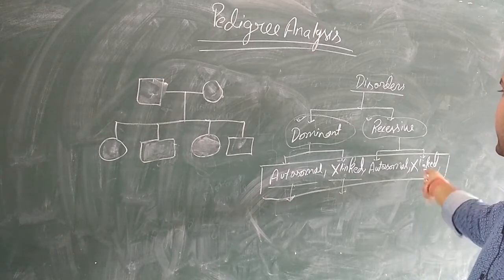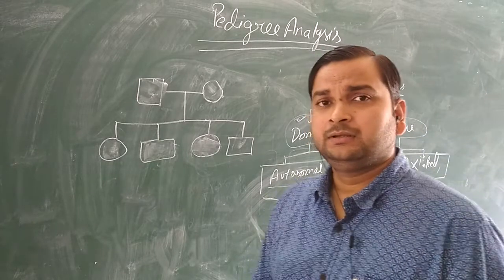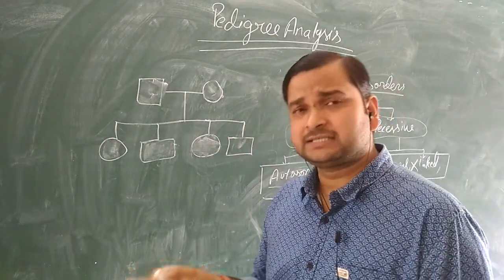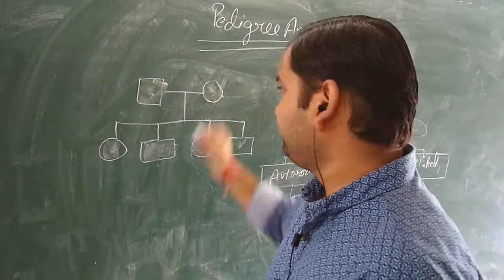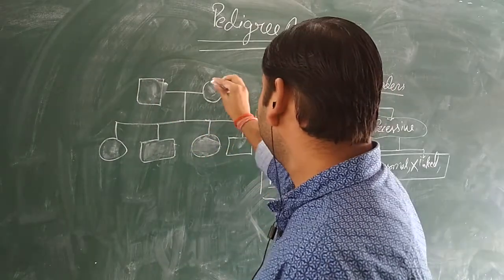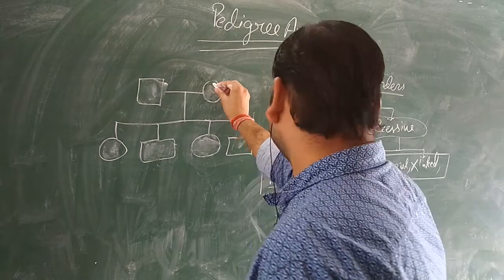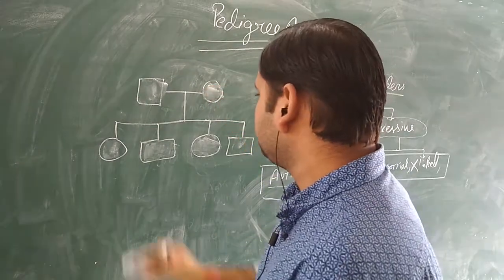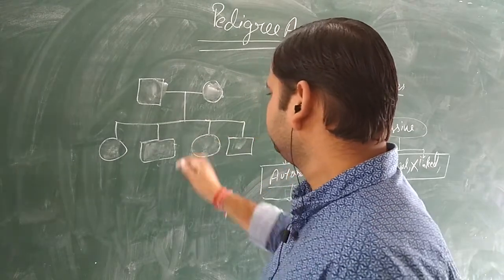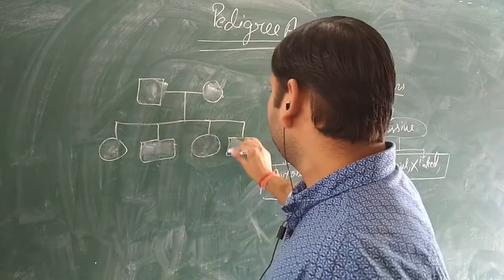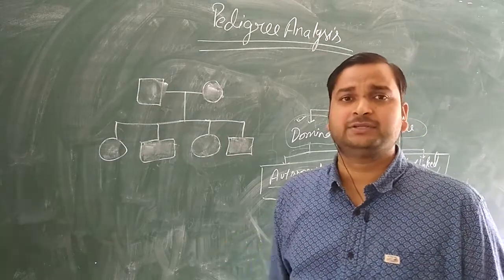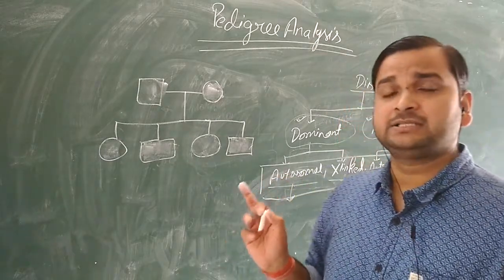Then, how to find out X-linked recessive? Obviously, there will be skipping of generation. Then only a recessive disease will be there. In the case of X-linked recessive disorder, the affected female, very important, the affected female will transfer the disease to the son. Best example you can see hemophilia and color blindness that we will see in the coming discussion. That is an example of the X-linked recessive disorder.